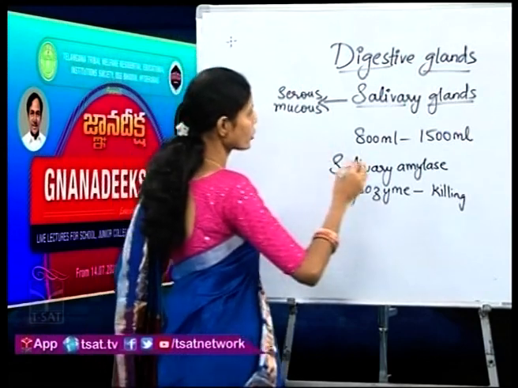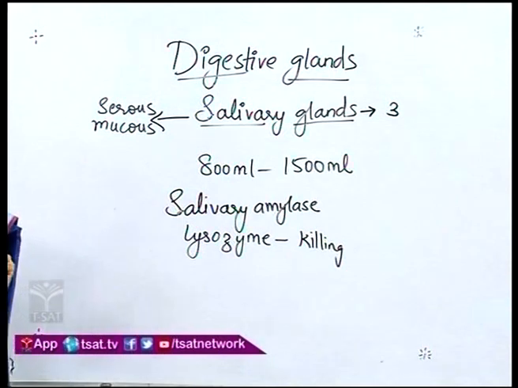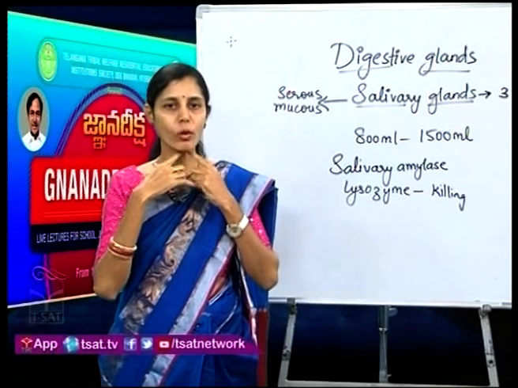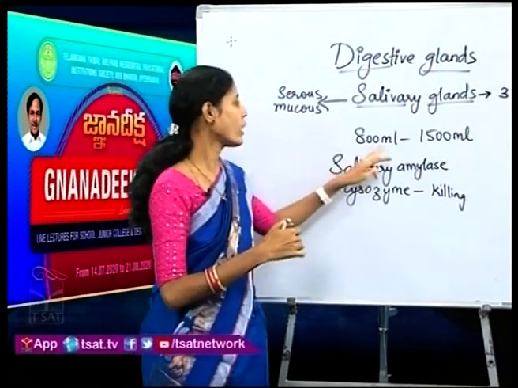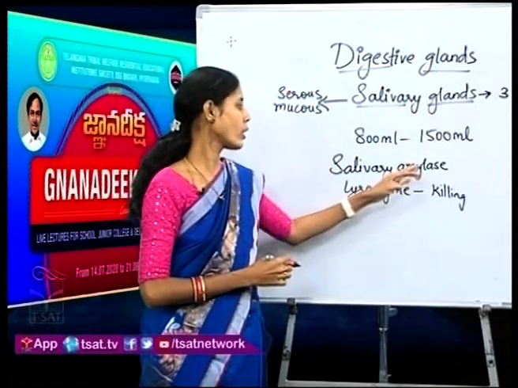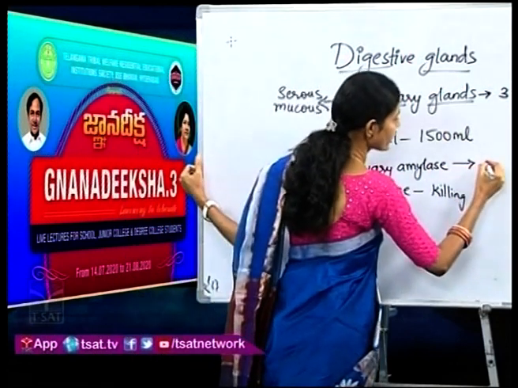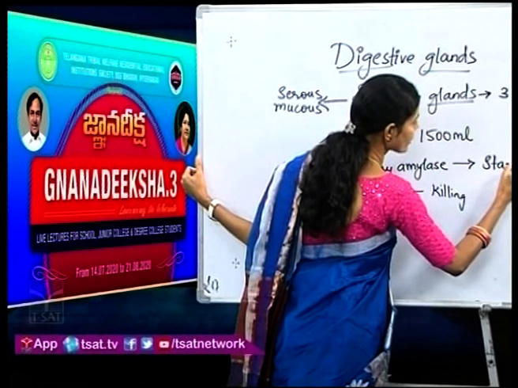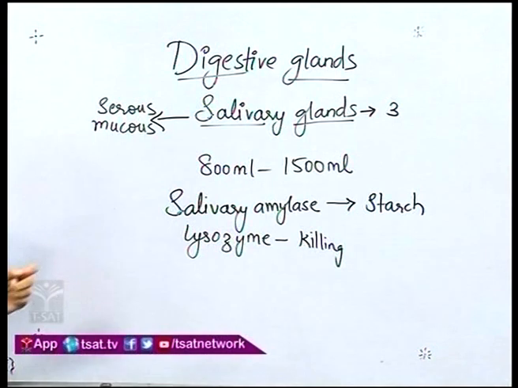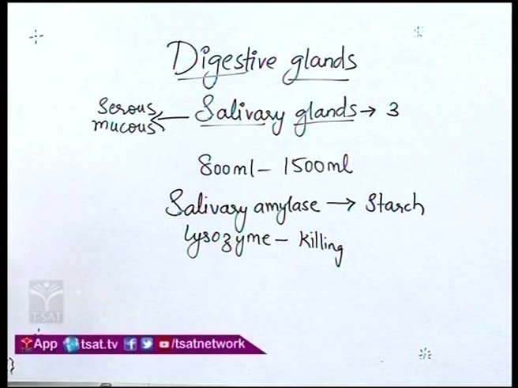To take a short view of it, there are three pairs present in various positions, that is the parotid glands which are present below your ear pinna, and then the sublingual and submaxillary. Around 800 to 1500 ml of saliva is released. In the saliva you will have two enzymes, salivary amylase and lysozyme. And this salivary amylase, what does it do? It starts the digestion of starch in the mouth, and the glands have two types of cells, serous cells and mucus cells, which release this salivary amylase and mucus. So this was all about the salivary glands.